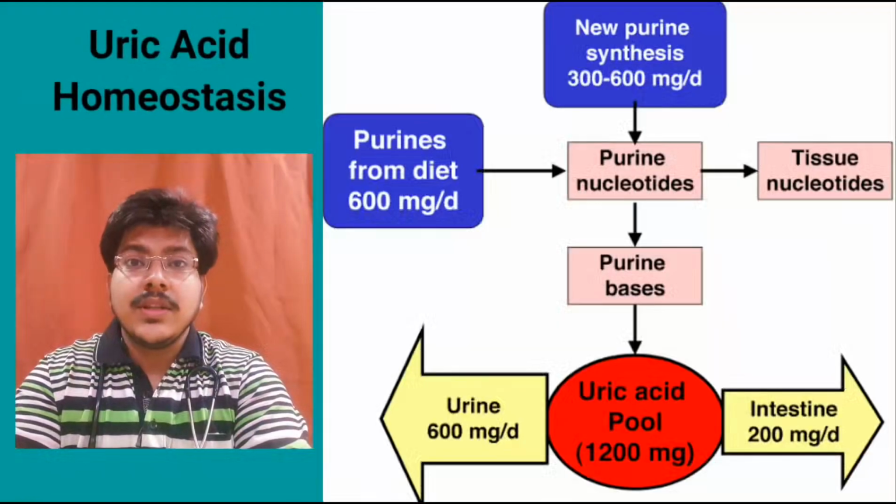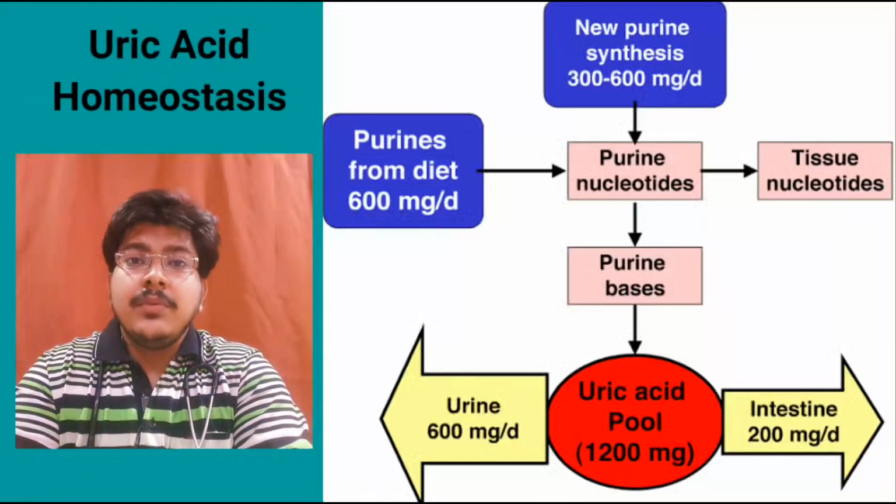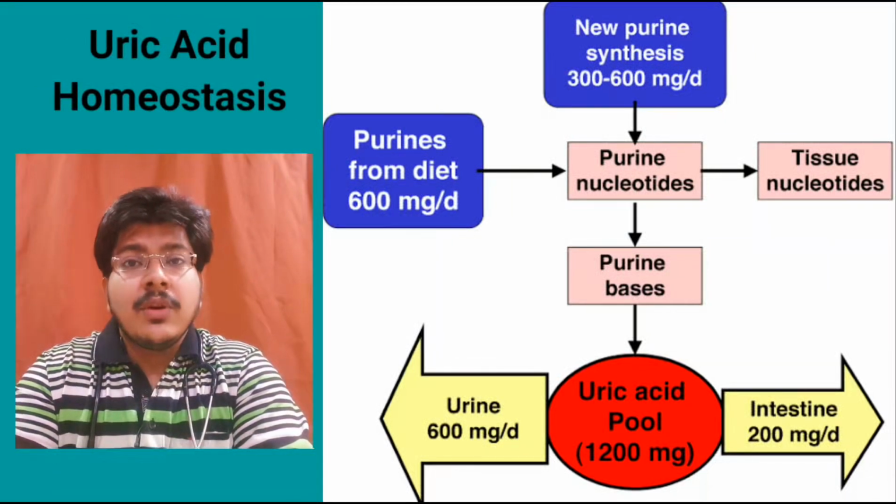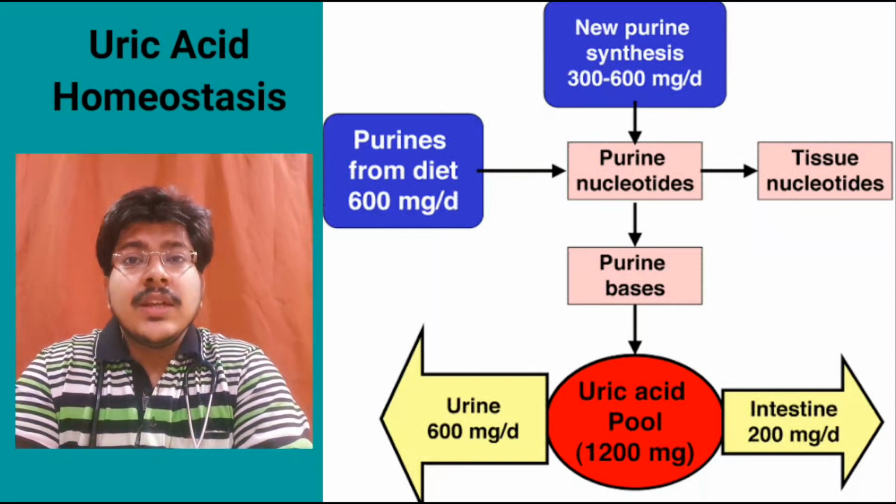Coming to uric acid homeostasis, uric acid is the end product of purine metabolism. About 600 mg of uric acid is produced from the diet. About 300 to 600 mg is produced from within the body itself. During excretion, about 600 mg is excreted via urine and 200 mg via intestines.